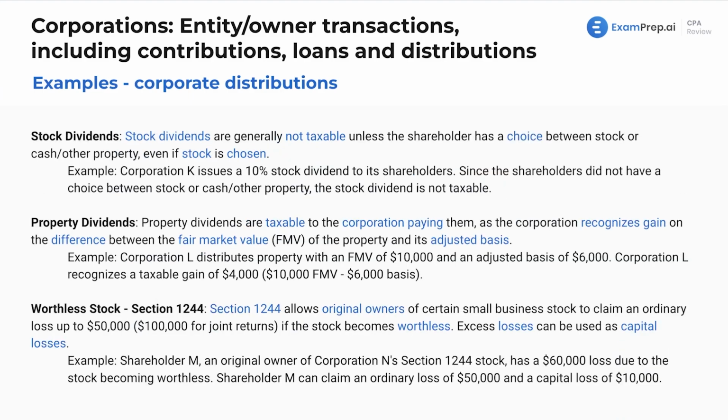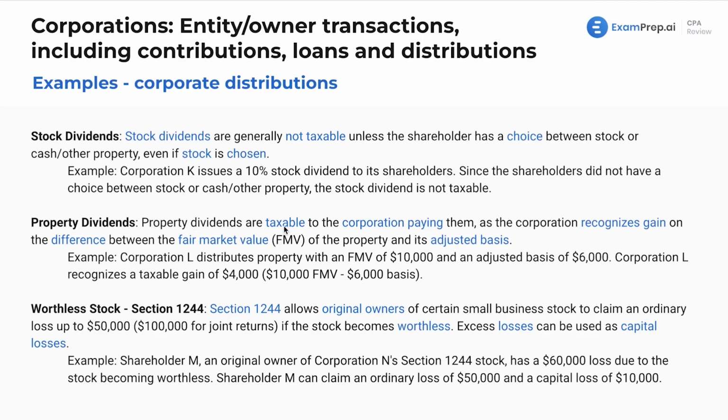All right, and here, these are covered elsewhere as well in other lessons, but let's cover these here. Stock dividends are generally not taxable unless the shareholder has a choice between stock or cash or property, even if you do choose stock. So that's something you could see in a question. The question could say that you had the choice between a stock dividend or cash or property. That's just a fun fact to know, something that you could see in a multiple choice question.